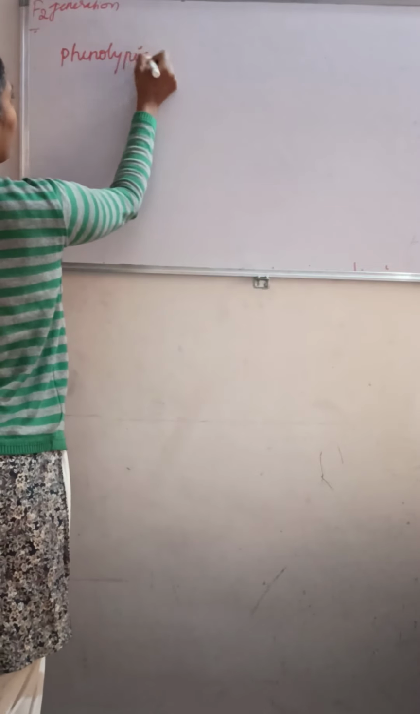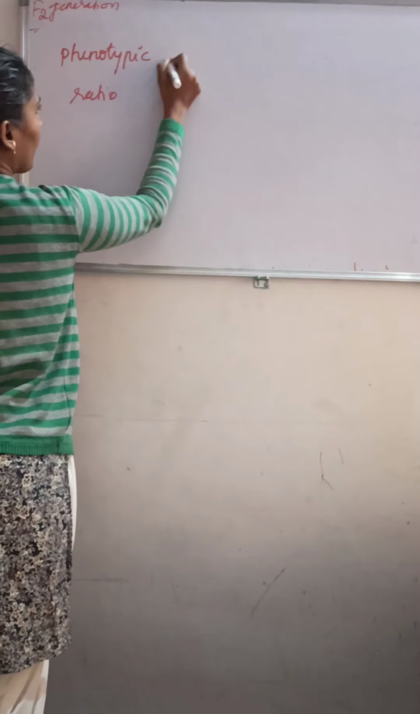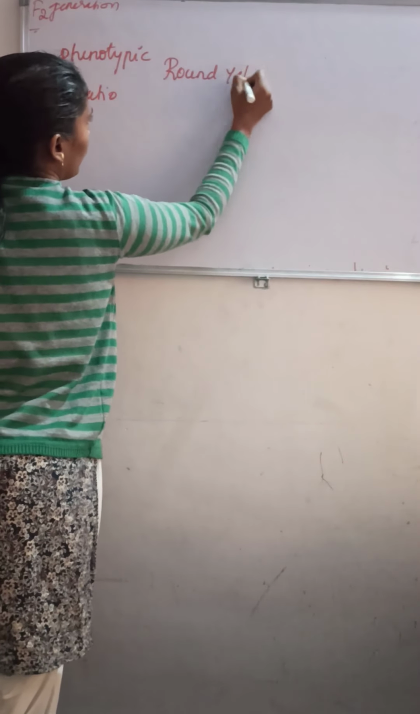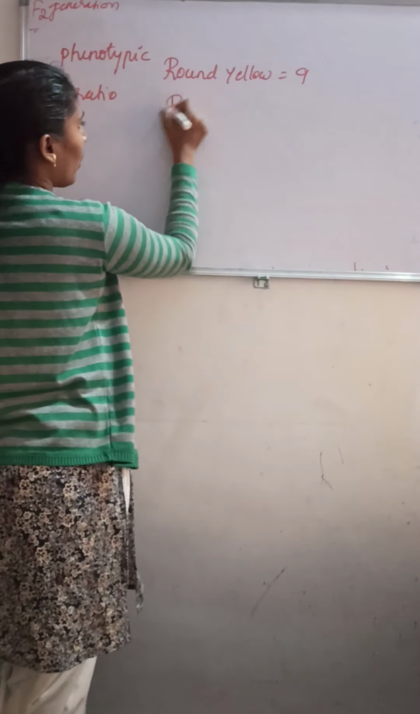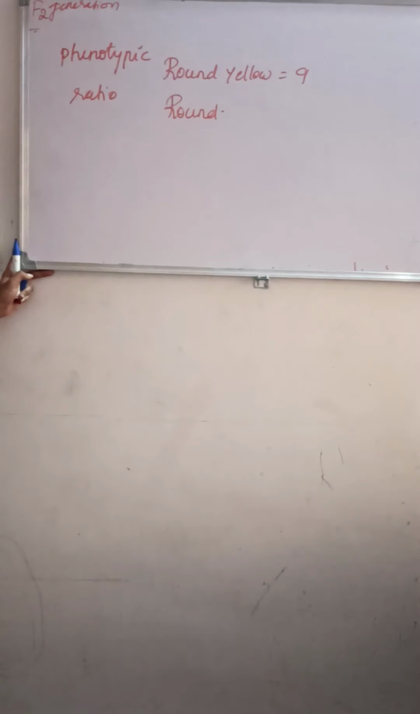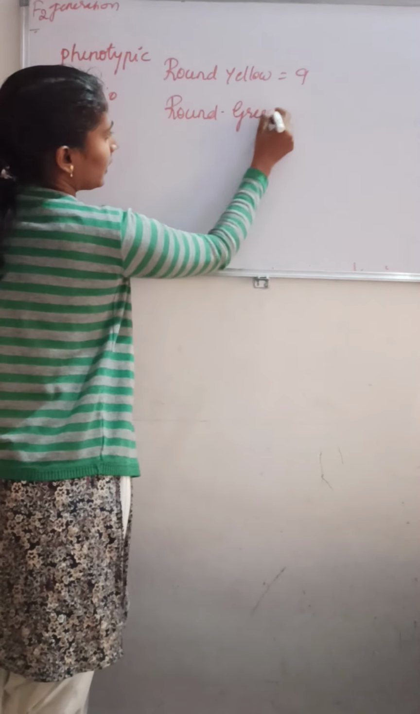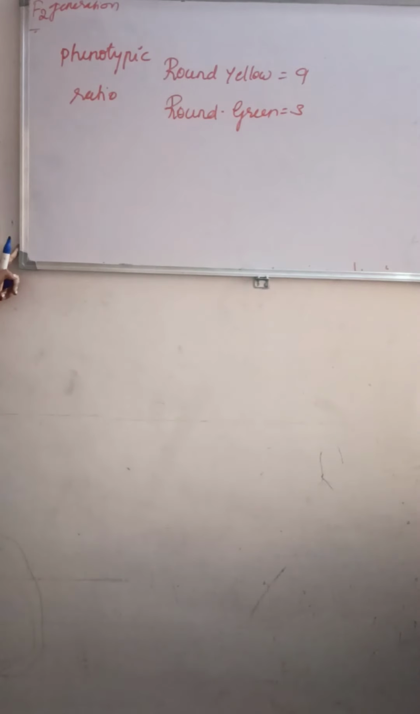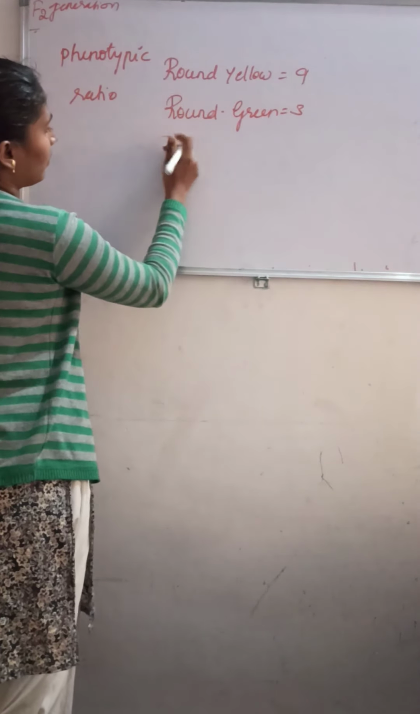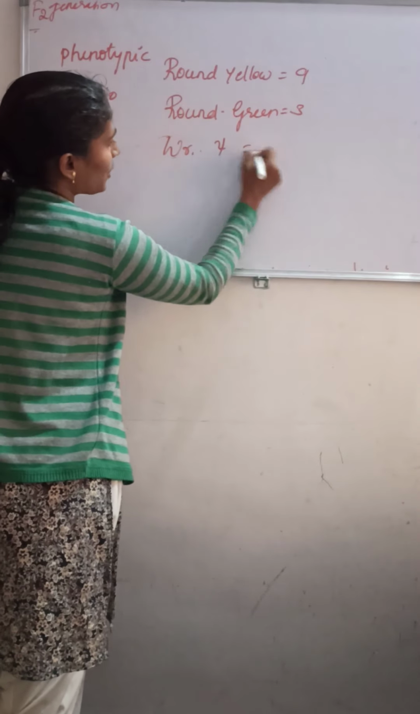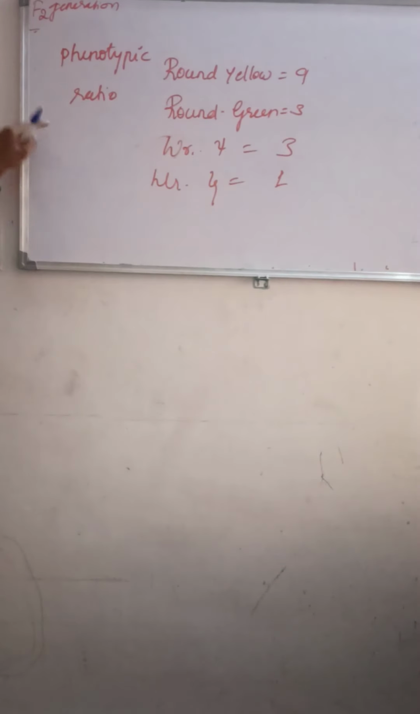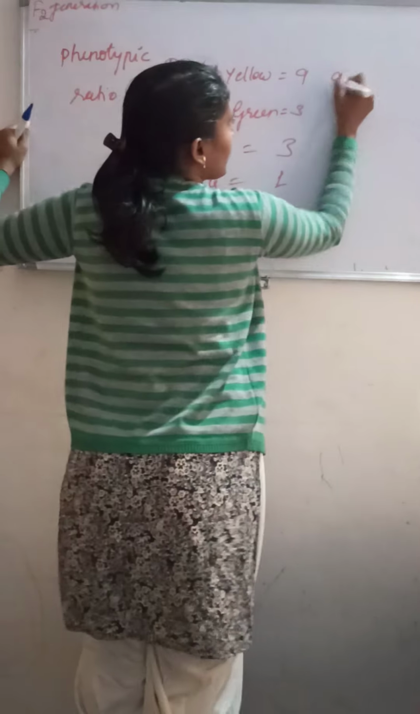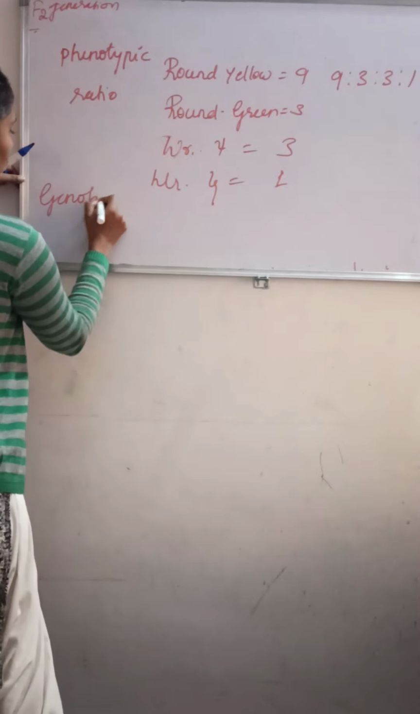The phenotypic ratio will be, how many are round yellow? How much do we have? We got round yellow 9. So round green, it is 3. Right? We'll get round green 3. Wrinkled yellow, how much did you get? 3. Wrinkled green, it is 1. Understood? So this is the phenotypic ratio, that is 9:3:3:1. So what will be the genotypic ratio?